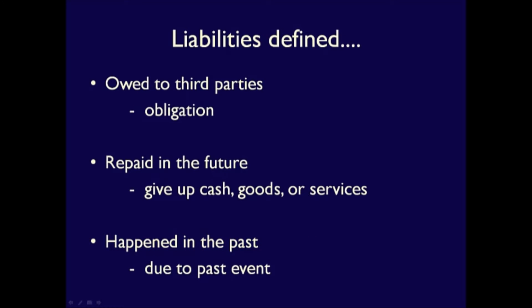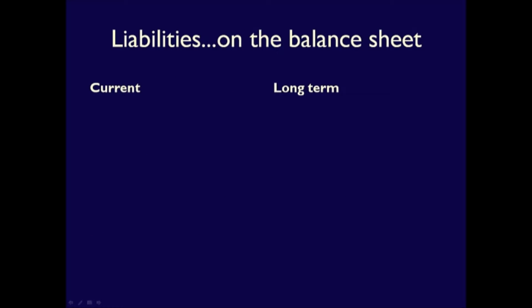So, to summarize, everything that a company owes to a third party is considered a liability, an obligation due to a past event that the business will settle in the future. Liabilities are defined as owed to third parties to be settled in the future due to a past event. Like assets, liabilities are divided into current and long-term, again to provide information to stakeholders so that they can make decisions. Current liabilities are obligations that will be settled in 1 year.